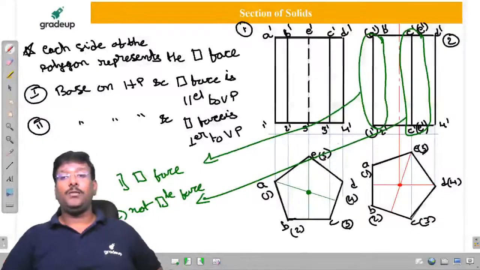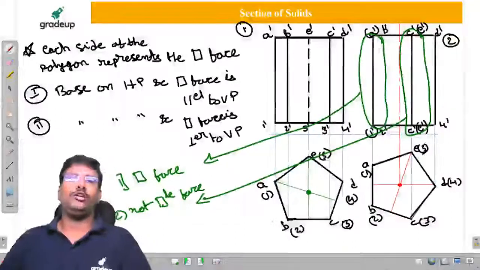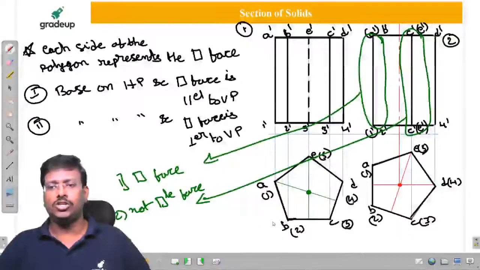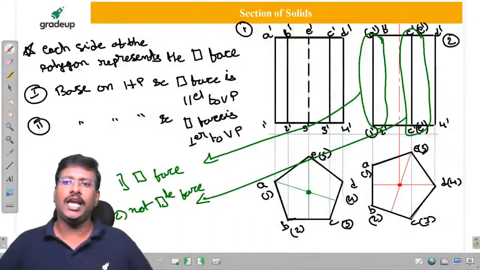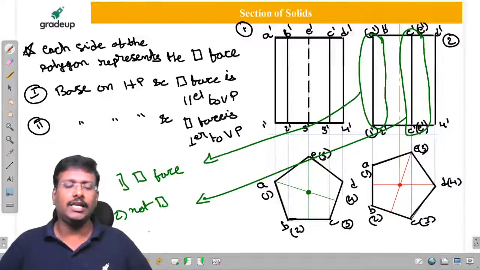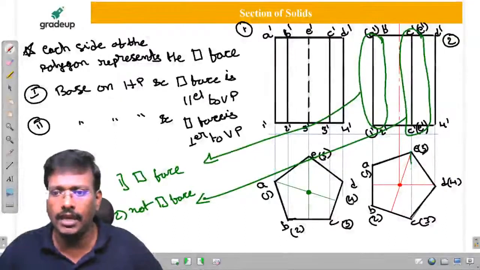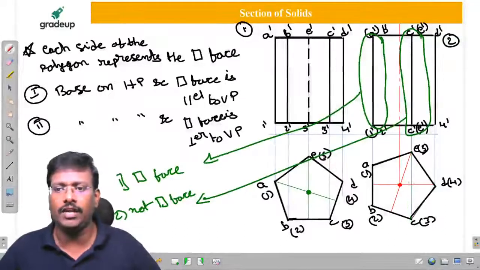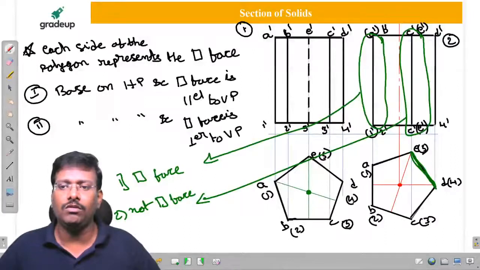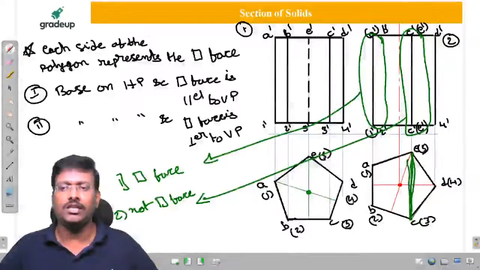How, sir? Remember, in the extreme, the line is going to represent 2 points in the front view. Then it is considered as a rectangular face. Sir, here C dash, E dash, 3 dash, 5 dash is also getting like that now. But why are you saying it is not, sir? Because for a rectangular face we have to get adjacent points only. Sir, here you are saying C, E, E3. Sir, this is not a rectangular face. C, D, 3, 4 is a rectangular face. E5, D4 is a rectangular face. But C5, C3, E5 C3 is not a rectangular face.